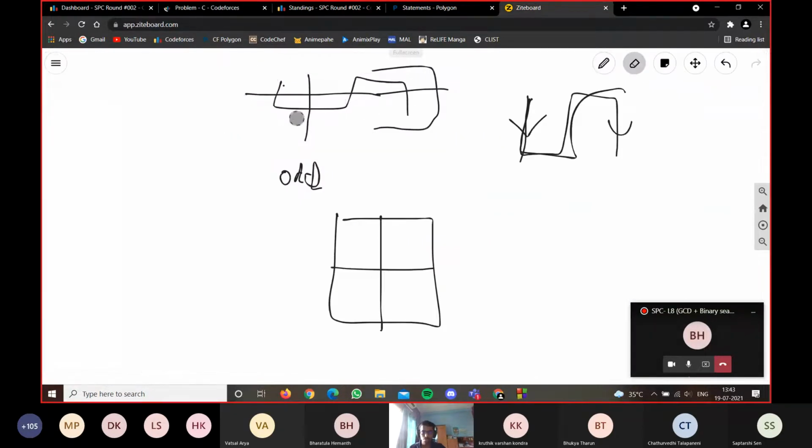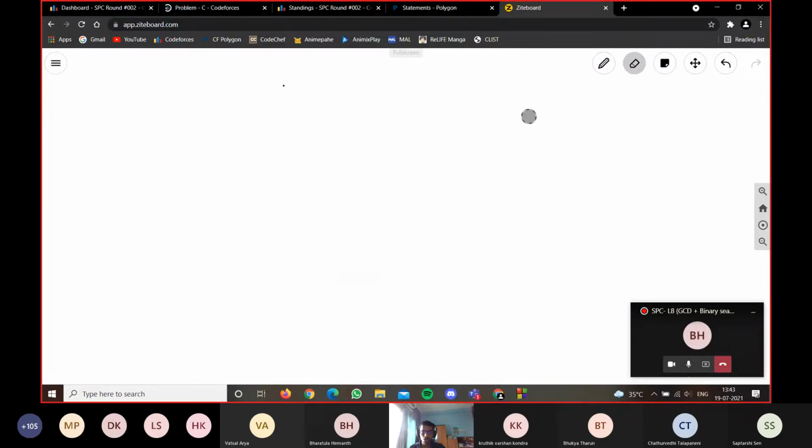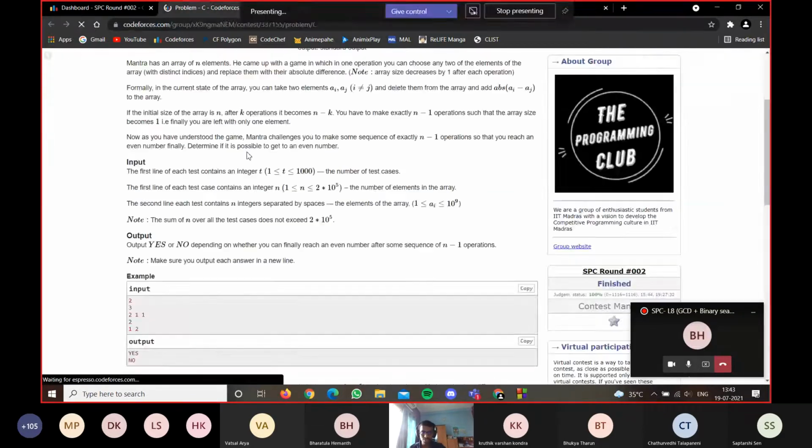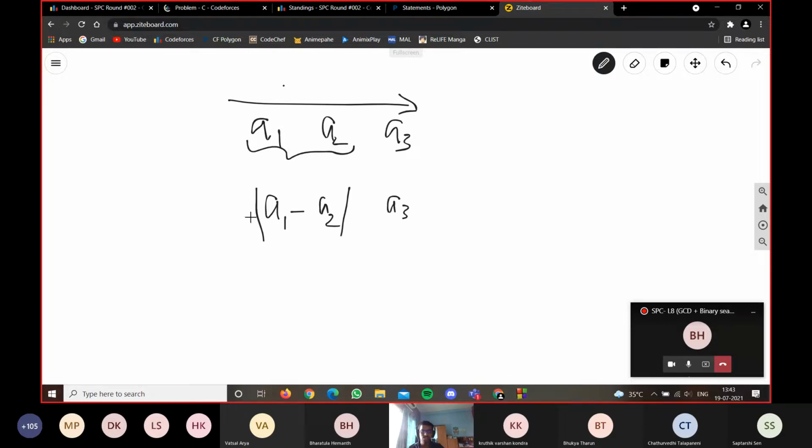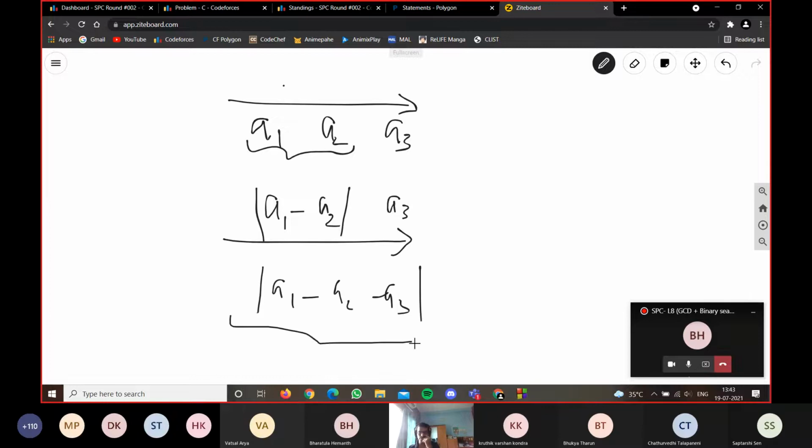So the nice thing to note in this question is, it doesn't matter what operations you do, the parity of the final number will remain the same. Suppose you have a1, a2, a3. Now let's say I remove a1 and a2, so I'll replace them with mod a1 minus a2. Let's say I've sorted this in descending order for convenience. And a1 minus a2, a3. Let's say this is also in descending order only. Now I'll have to do mod a1 minus a2 minus a3. If you've seen this final modulus, you can even try for bigger values of n as well. Each element will come exactly once. So in the initial array, all elements will come once.